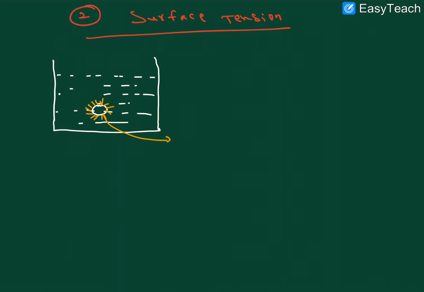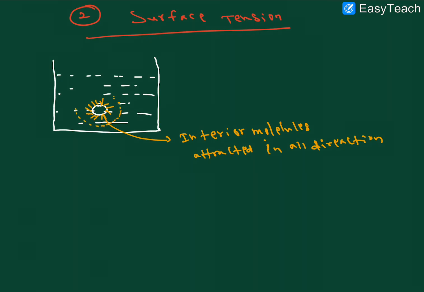So the molecules in the middle, the interior molecules, in simple words, are attracted in all directions, right? For example, this molecule can attract here. So these molecules attract equally in all directions.